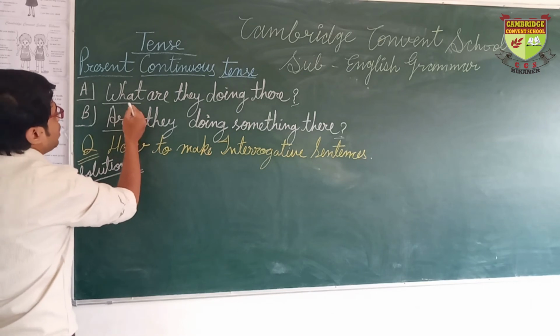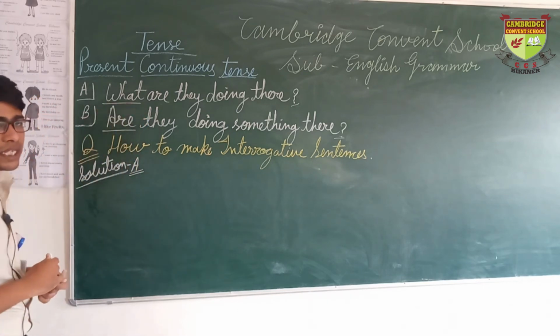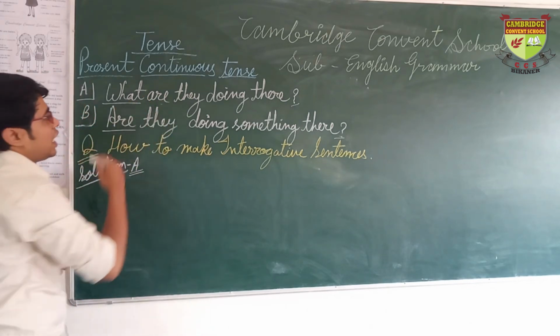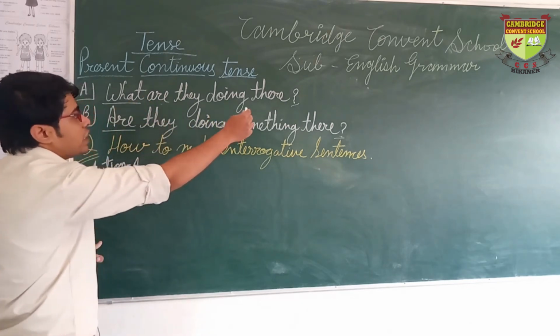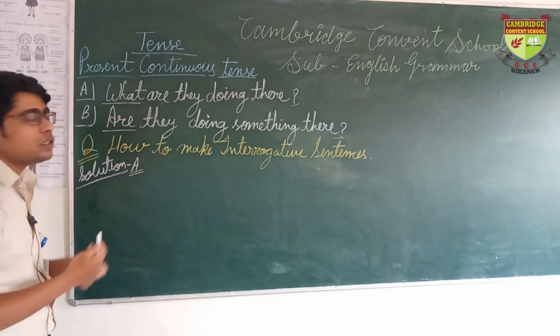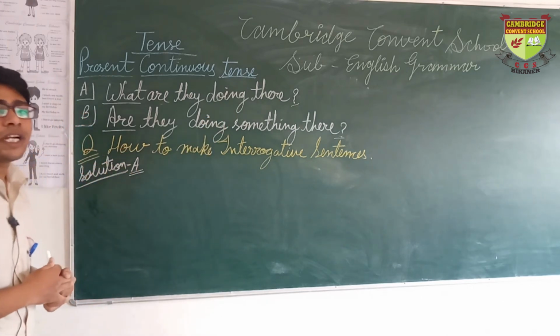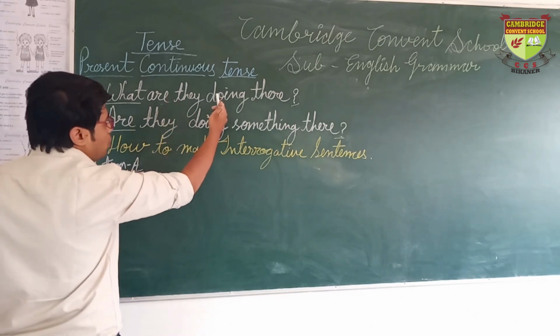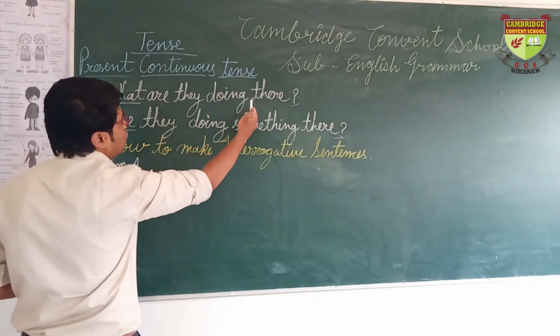Here we are using a WH word at the beginning of the sentence. After it we are using the helping verb "are", and after it we follow the structure of present continuous tense: subject, main verb plus ing, and then the object.